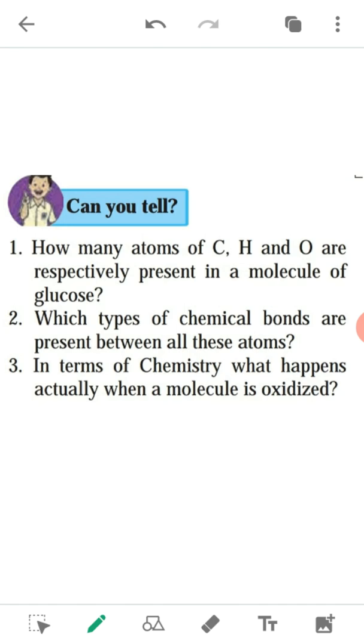See the third question: in terms of chemistry, what happens actually when a molecule is oxidized? When an element is oxidized in chemical terms, it loses electrons and gains oxygen. That is known as oxidation.